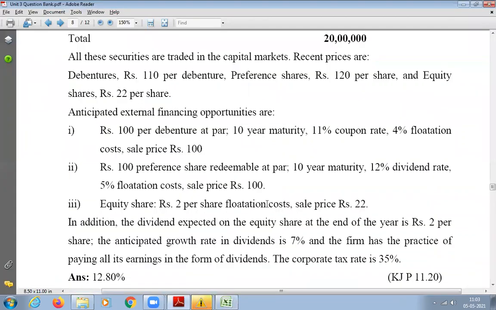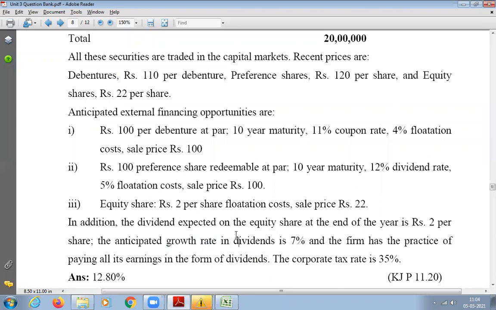So how much is D1, how much is PE, how much is G? D1 is 2 rupees per share. The growth rate is 0.07. And what is the market price? 22, sir.